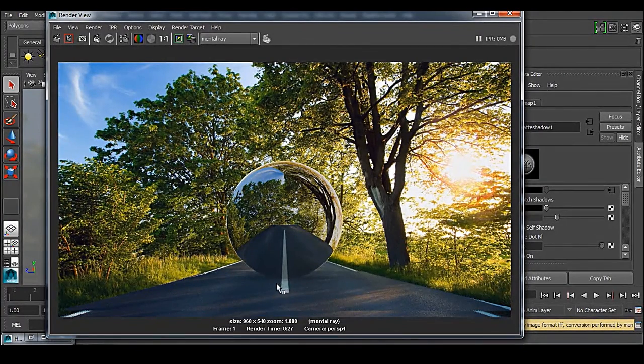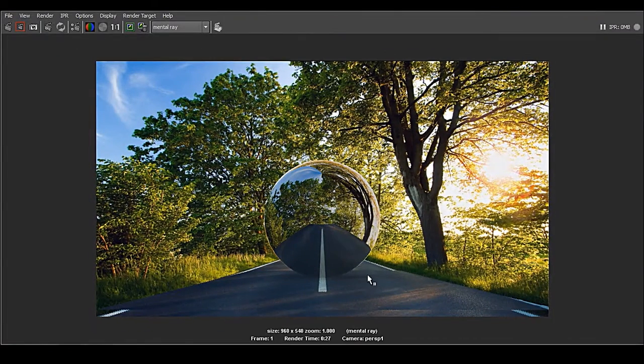So this is how you can mimic realism in your lighting. Then if you use car and transformer or whatever you can use that. So this is a simple example of how we can use matte shadow.